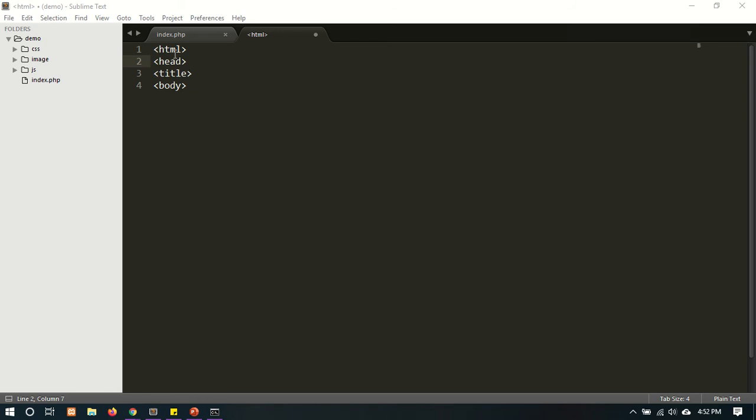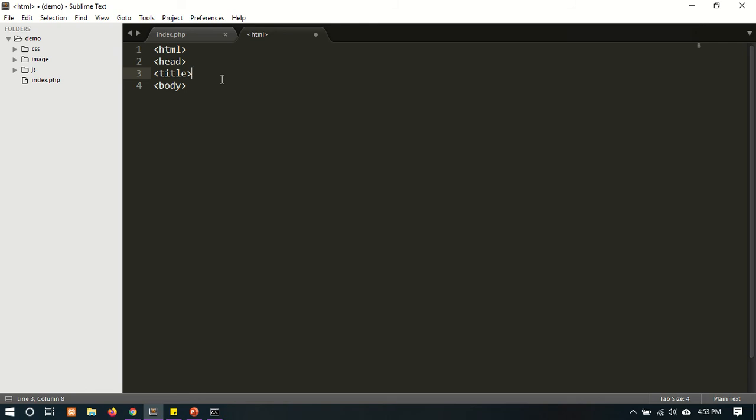So here the HTML. Next there is a head tag. In the head tag there is a title tag. The title tag always resides in the head tag. In the title tag we are giving the title of our page.